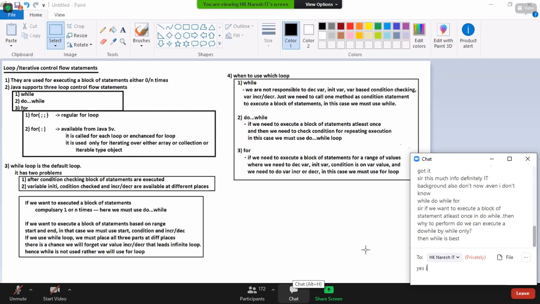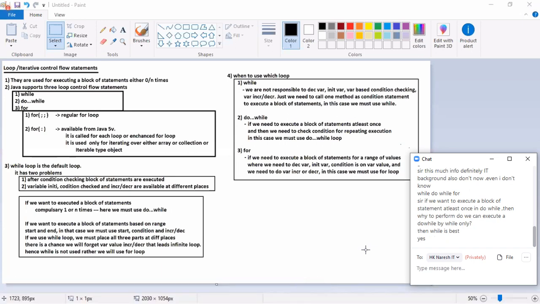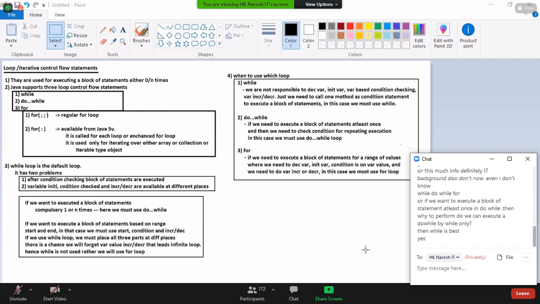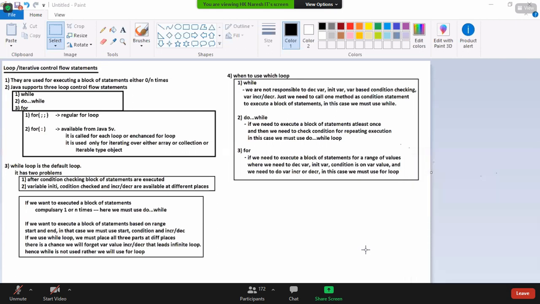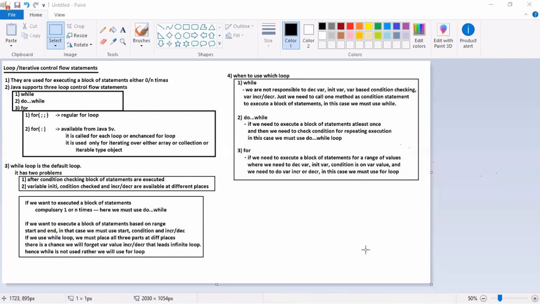But if I use a while loop, the variable declaration is in one place, the variable condition in another place, and the variable incrementing or decrementing in some other place. Then we are writing 3 sections at 3 different places. There is a chance we forget the increment or decrement, and finally the loop becomes an infinite loop. To overcome this problem, what should you use? For loop. What is the advantage of for loop? It provides a syntax to place variable declaration, condition checking, and incrementing or decrementing all in a single line.